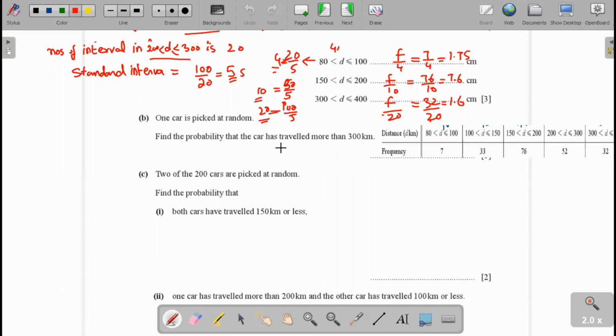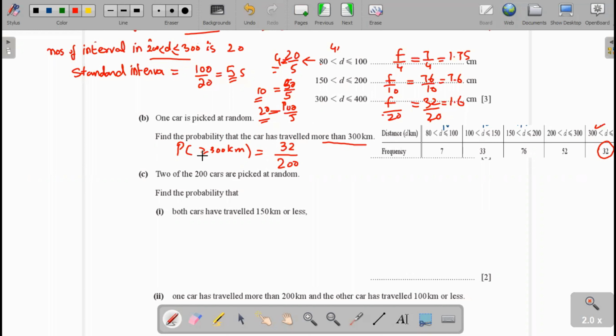Now the probability formula is favorable outcomes divided by total outcomes. We see that the number of cars that traveled more than 300 kilometers is 32, out of a total of 200. This is the formula: given frequency divided by total frequency.